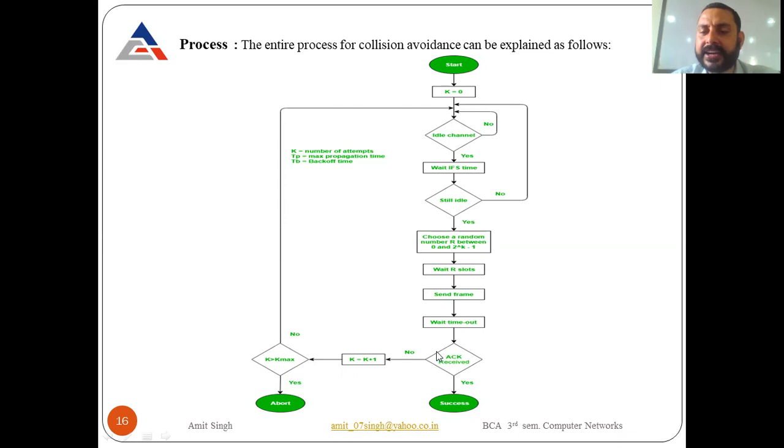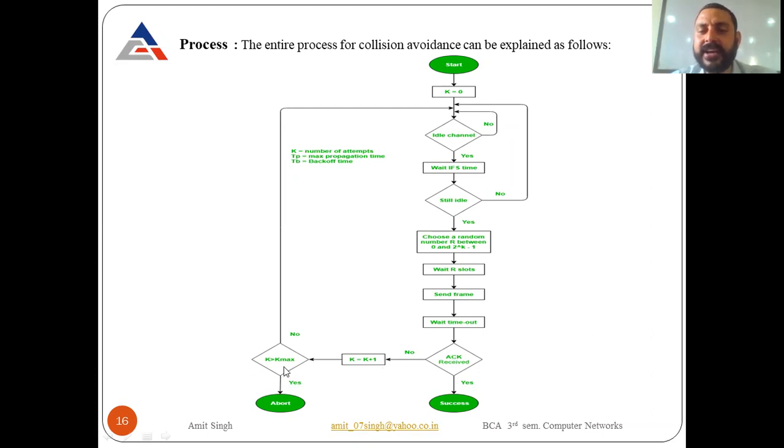Then the waiting time is out. So what will happen? I am waiting for the acknowledgement. If the acknowledgement is received, there is success, which means my frames were successfully received by you. If I send the frames but no acknowledgement is received, then k is equal to k plus 1, and we have to wait for the next time amount.